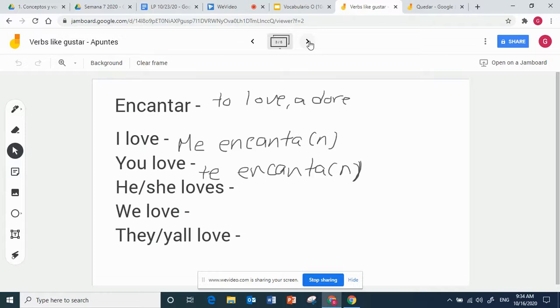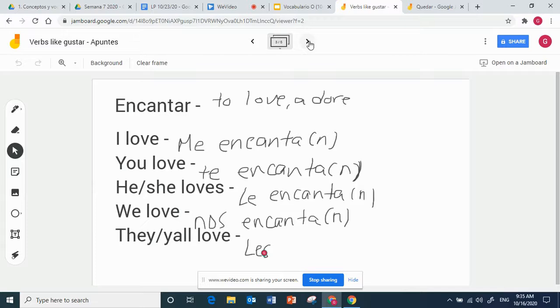We have he or she loves, le encanta, or plural with an N. We love, nos encanta, and if it's plural. They love or y'all love, les encanta, and if it's plural. Again, works just like the verb gustar.